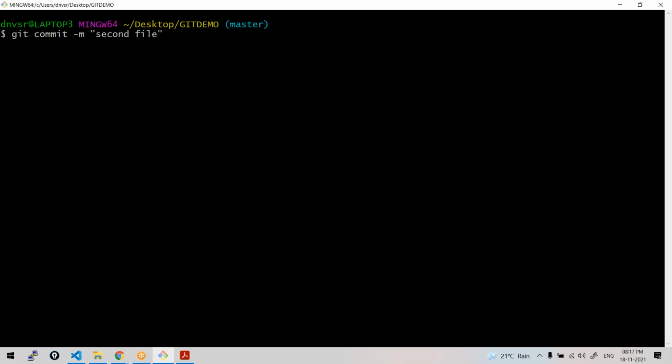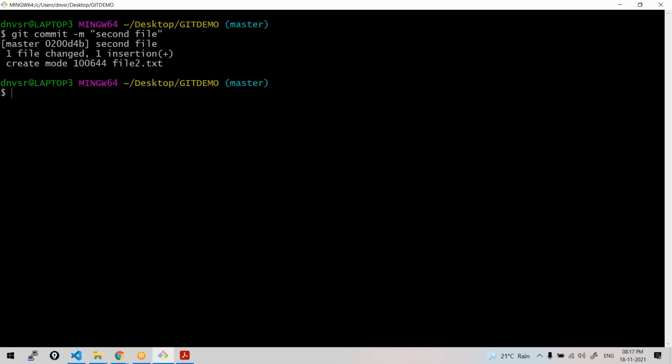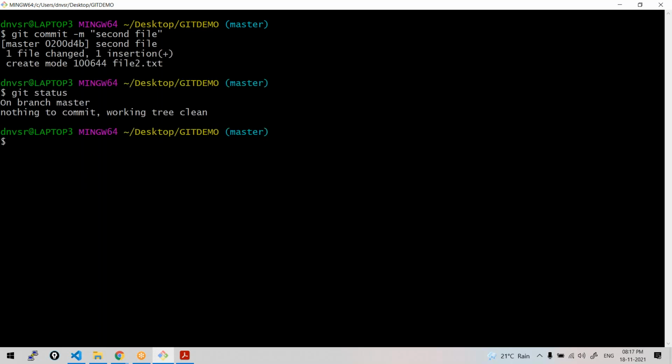Understood? So suppose in the staging area, there are 5 files. All of them will be committed. And now if you check the status, it's clear. These basics should be very, very clear so that you can understand working with Git, moving your files around, right? So that's how your changes go to the local repository.